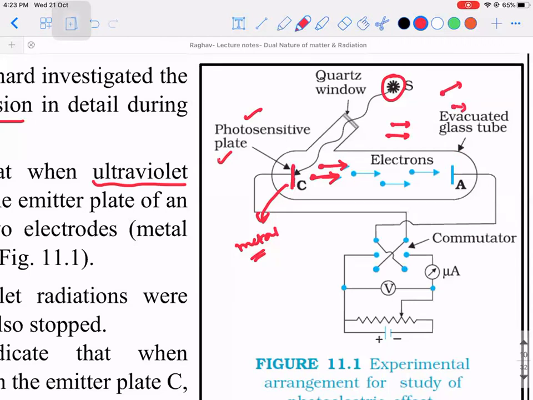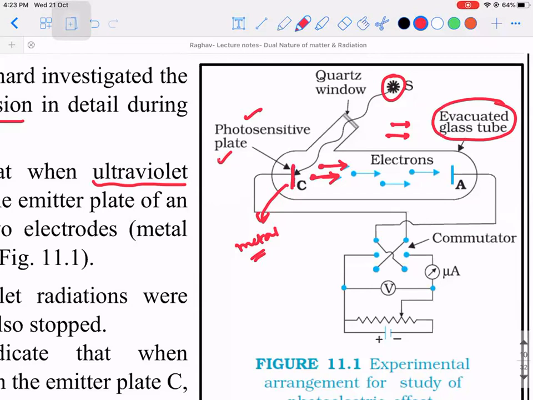Okay. So the electrons which have come out need to pass through an evacuated glass tube. Why are we using an evacuated glass tube? Evacuated means inside it is vacuum. Nothing is there inside. Why are we using it? To make sure that the electrons do not escape out of the system. They move in an organized pattern, not in a random one. That also increases the speed.